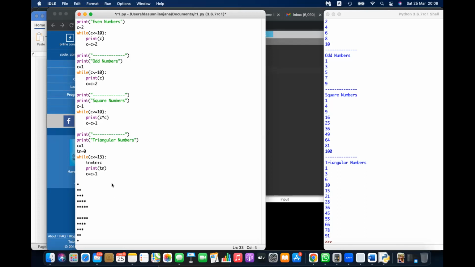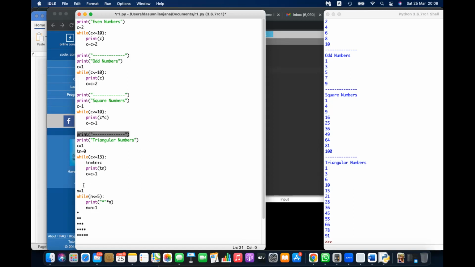Okay, the first one is what? The first one is easy. So maybe you can say n equal 1, while n is less than or equal to 5, print asterisk multiplied by n. The first time it is multiplied by 1, the second time 2, likewise, then n equal n plus 1. Okay, this is the pattern, right?